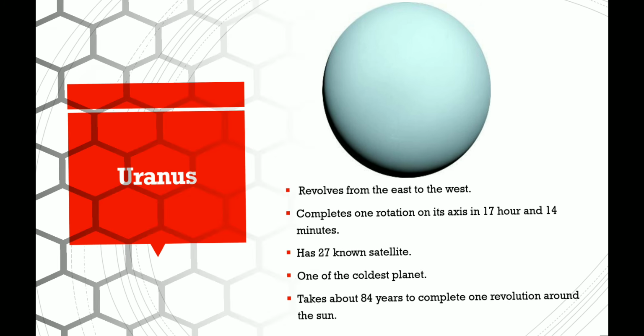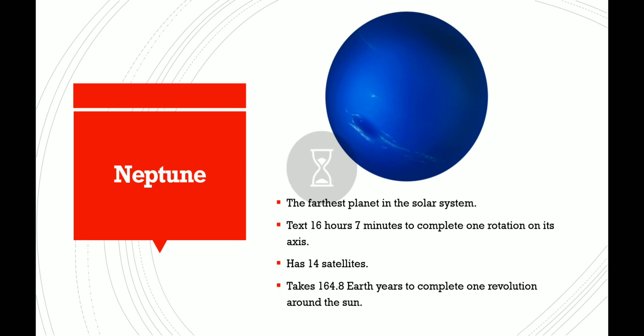Now, the last and the eighth planet of the solar system is Neptune. It is the furthermost planet in our solar system. It takes 16 hours 7 minutes to complete one rotation on its axis. It has 14 satellites and takes 164.8 Earth years to complete one revolution around the sun.